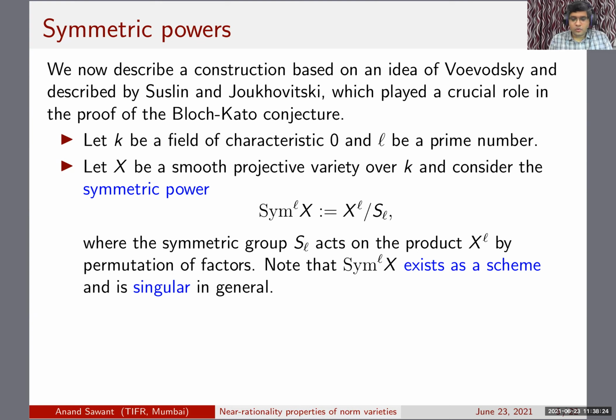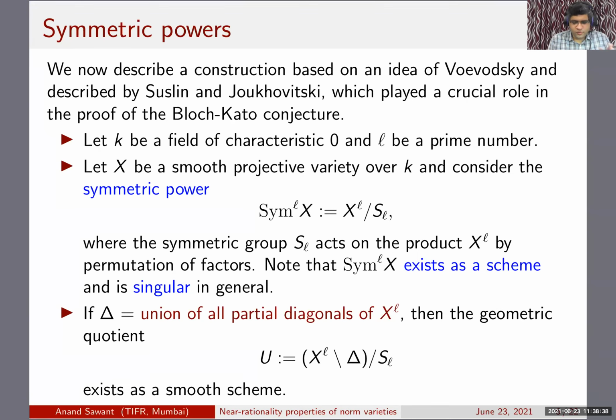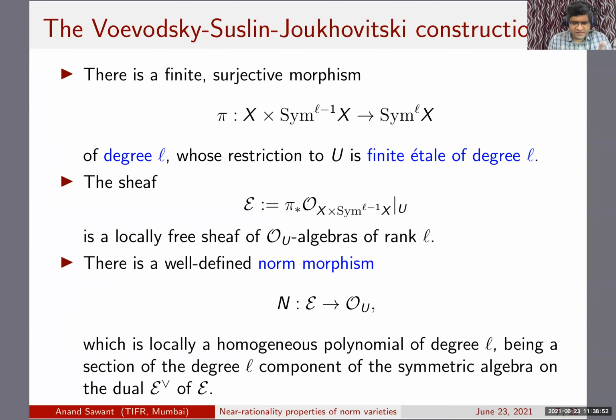Now, this exists as a scheme. We are starting with a smooth projective variety. So this exists as a scheme, but this need not be smooth. This is singular in general. But what you can do is throw out the union of all partial diagonals, and then the geometric quotient exists as a smooth scheme. And this is what we work with. So here is the Voevodsky-Suslin-Joukhovitski construction, as I have called it.